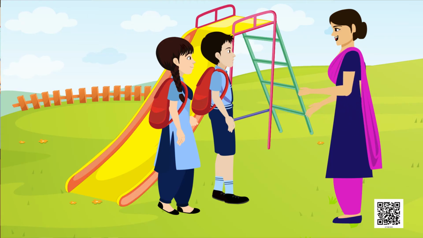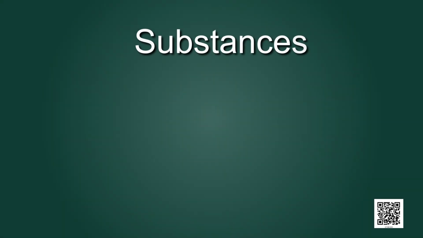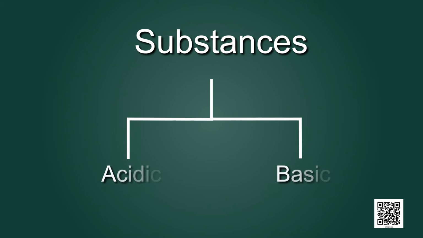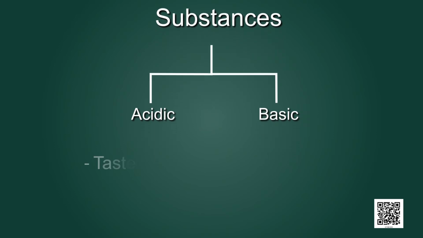So, children, let's revise what we have learned in this game. Substances can be divided into different categories on the basis of their nature: acidic substances and basic substances. Acidic substances are sour in taste, whereas basic substances are bitter in taste and they feel soapy on touching.